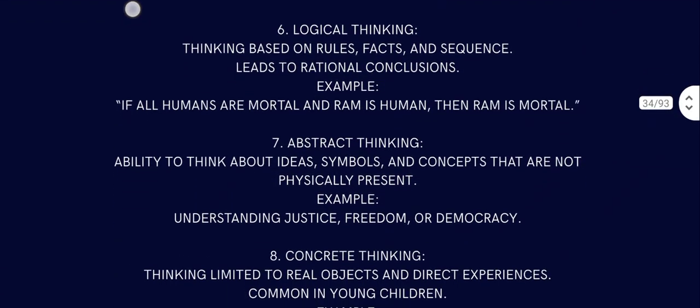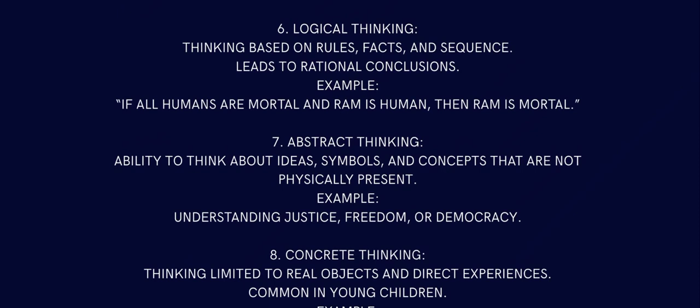Logical thinking is thinking based on rules, facts and sequence, leading to rational conclusion. Example, if all humans are mortal and Ram is human, then Ram is mortal. So that is logical thinking. You get that from what? Formal operational stage or concrete operational stage. It's centration, conservation, irreversibility and all these things. You just revise them anyway.